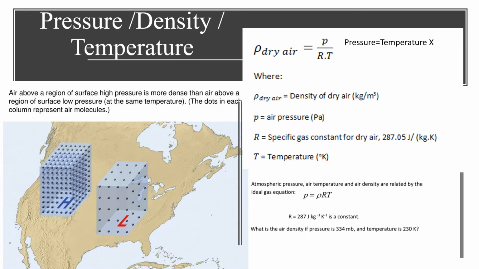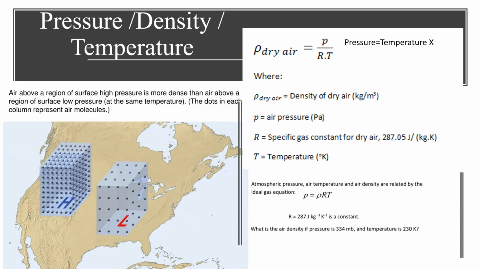As earlier, we know the relationship between pressure, density, and temperature, and also the relationship between pressure and altitude, and between altitude and density, and also that temperature changes with altitude. Now we'll be learning about the atmosphere that obeys the gas law, the relationship between pressure, density, and temperature in the atmosphere. So air temperature, air pressure, and air density are all interrelated.